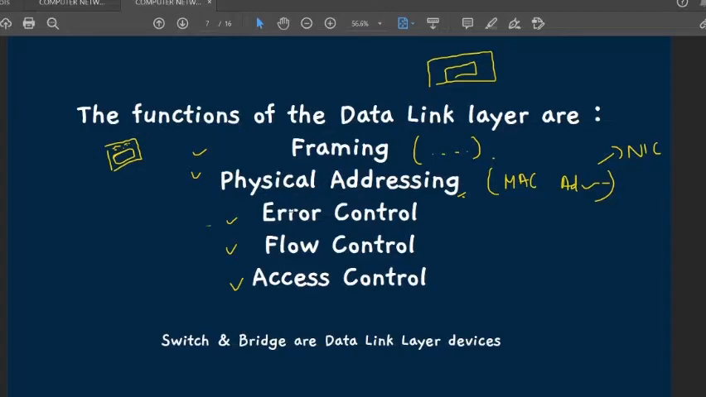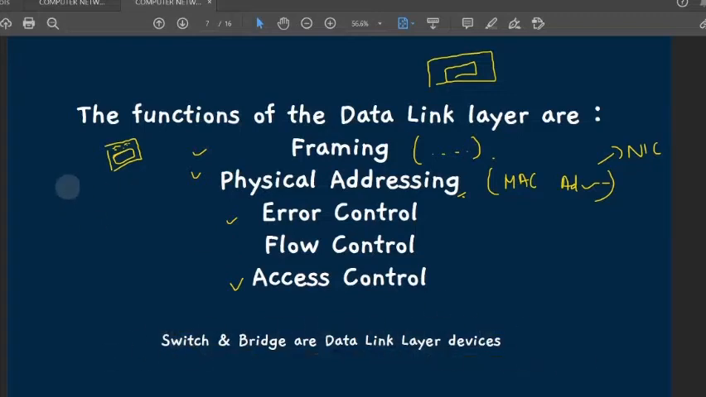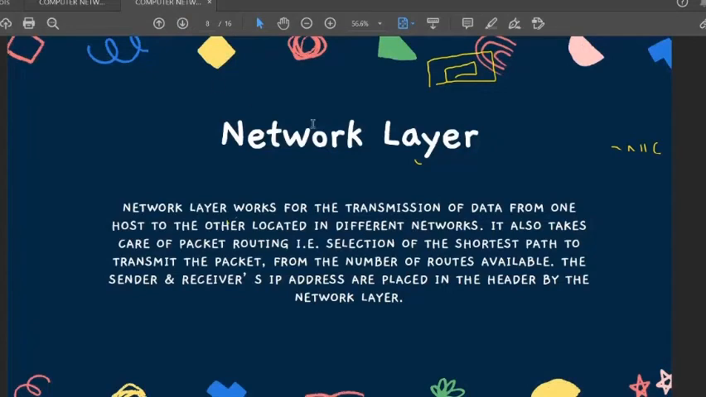Not repeating it again, switch and bridge are data link layer devices. Why? Because I've already explained that they work on the MAC address. I hope you are clear with this. Next, going to the next layer, that is the network layer.